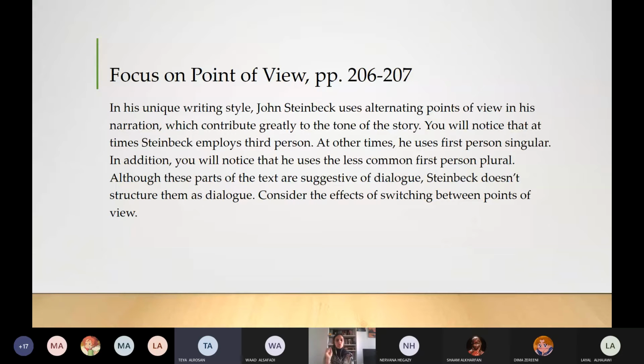Okay, here you will skim the excerpt alone by yourselves. Listen to what you are going to get out. When did he use first person singular? When did he use first person plural? And when did he use parts that were structured to be dialogues, but he didn't write them as dialogues? So now go and start. I'll give you 5 minutes.